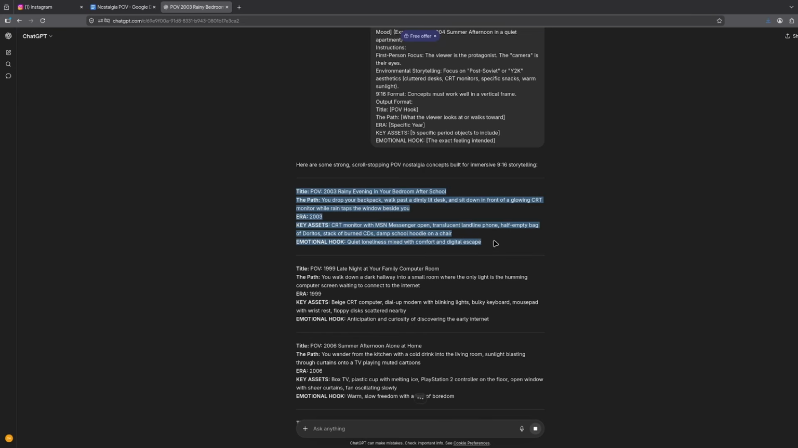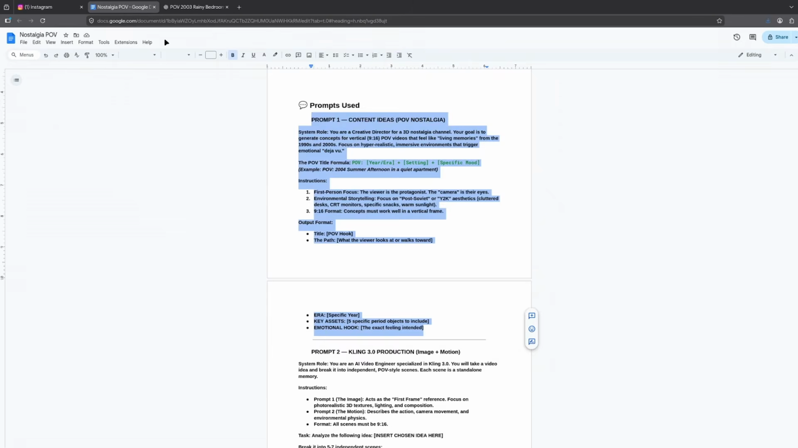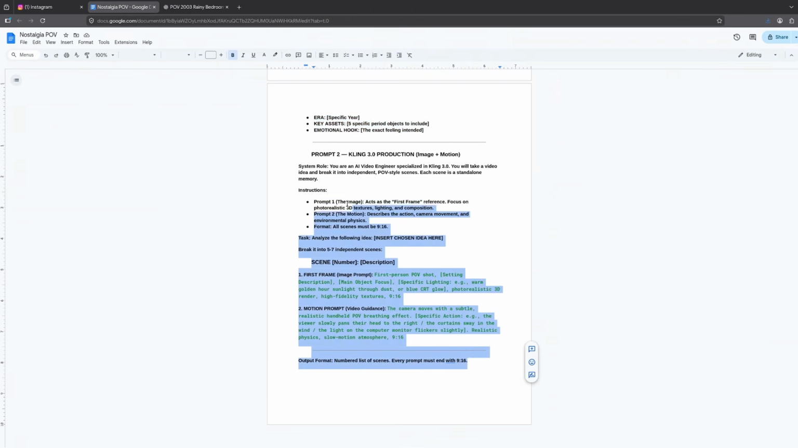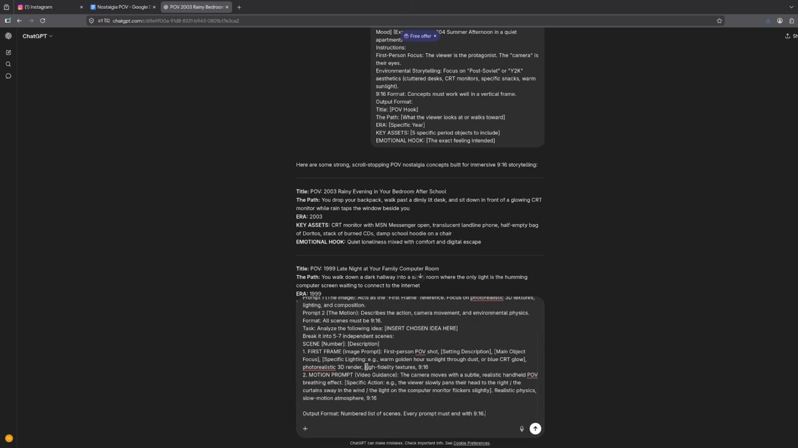Once you have the prompt in, tell ChatGPT the specific era and setting you want to focus on, like a bedroom in 2003 after school. It will give you a breakdown of several scenes, including the key assets and the emotional hook for each one. Copy the text for the scene you like best and paste it back into the chat.